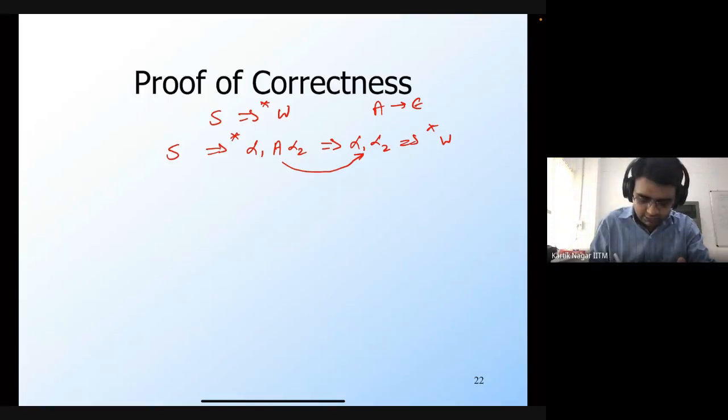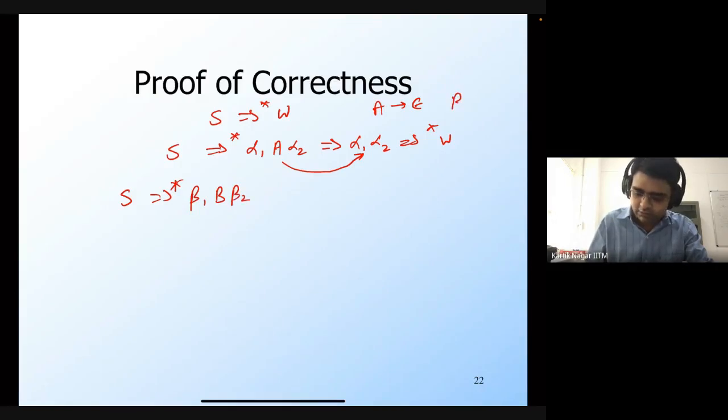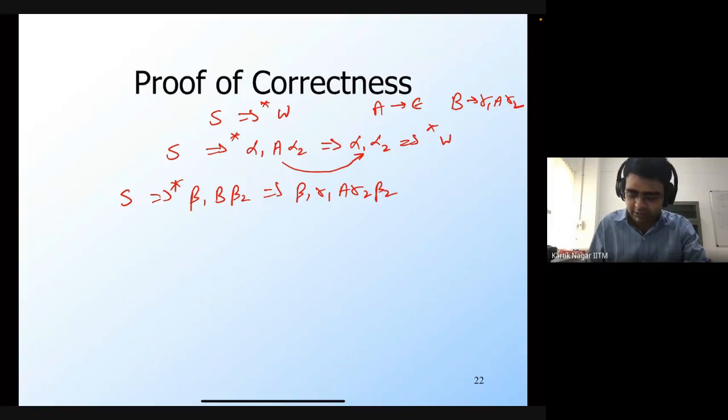So what I'm saying is that at some point we must have generated A. So let's say that from S I generated some beta 1, B, and beta 2. And then I use this production rule, let's say B generates gamma 1, A, gamma 2, and then beta 2. So beta 1 and beta 2 are the same; I've just used the production rule B generates gamma 1, A, gamma 2.